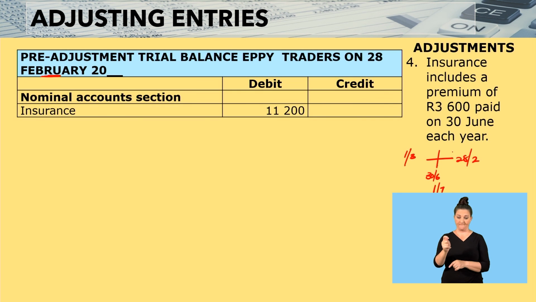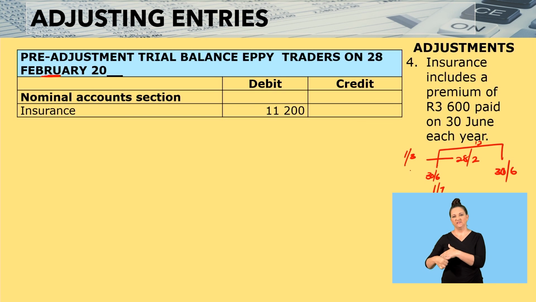And then if it's paid on the 30th of June or the 1st of July each year, the premium, which is for the year, would end on the 30th of June. Therefore, this will give us 12 months.